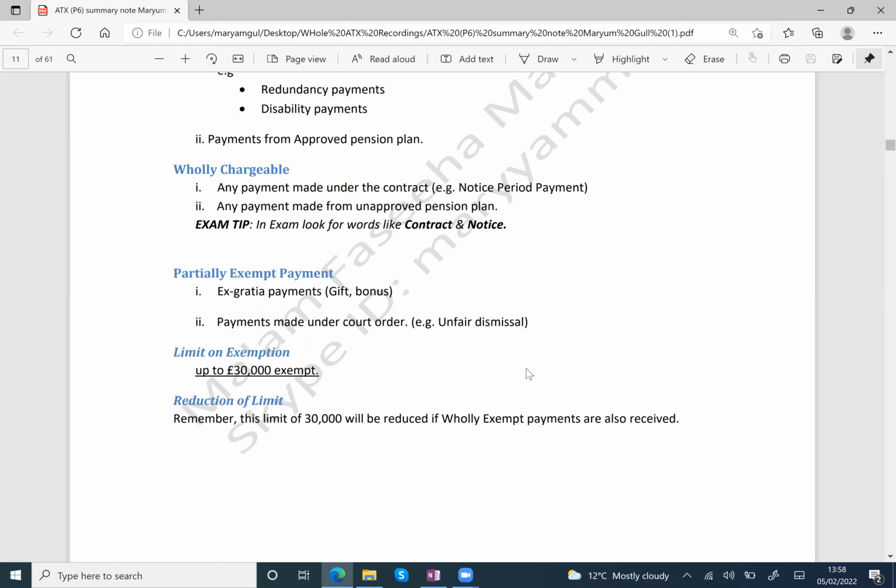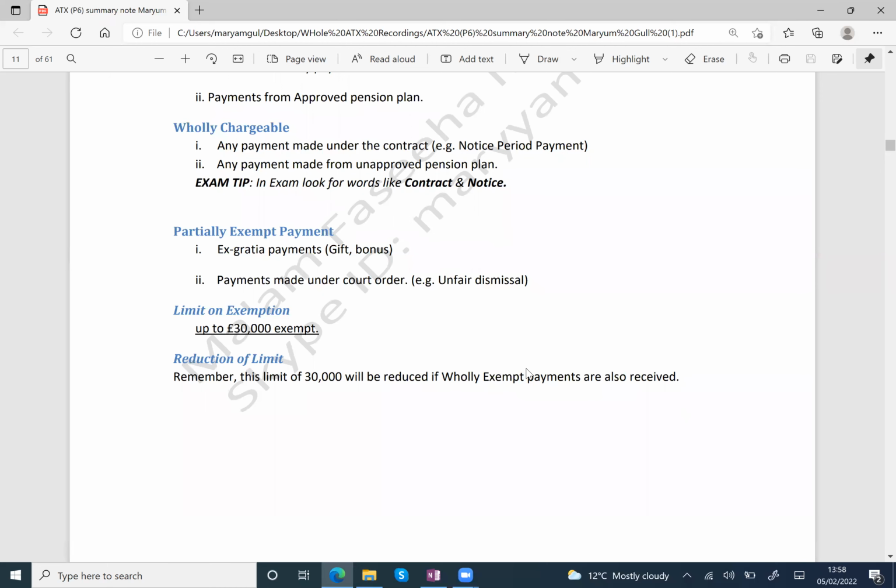So now tell me, if the payments are not statutory, not contractual, then other than statutory and contractual payments, if you receive any other payments, all other payments will go to the third, partially exempt category. Simple.